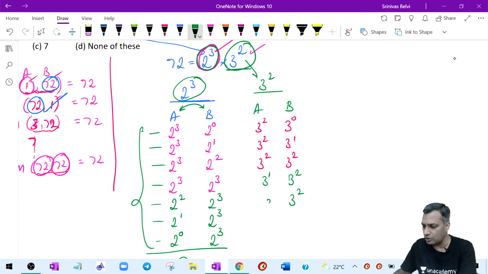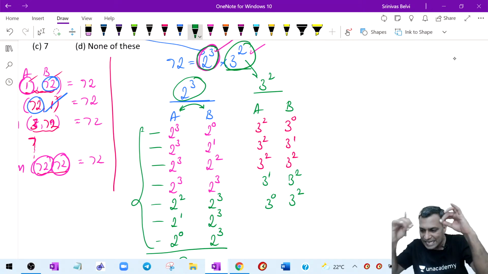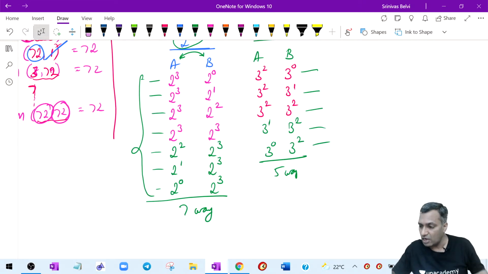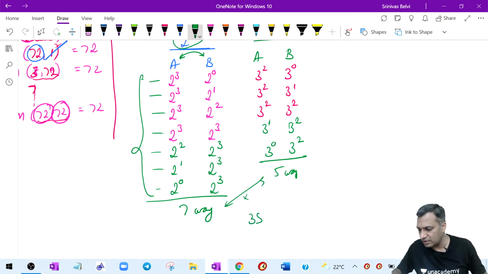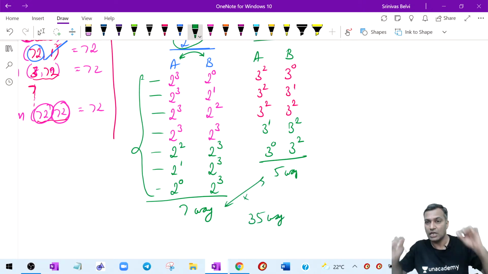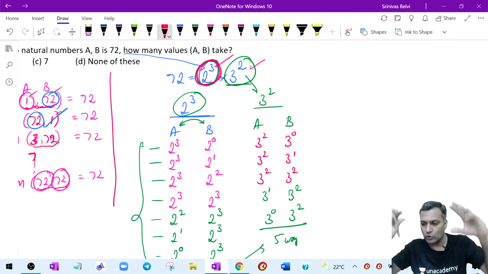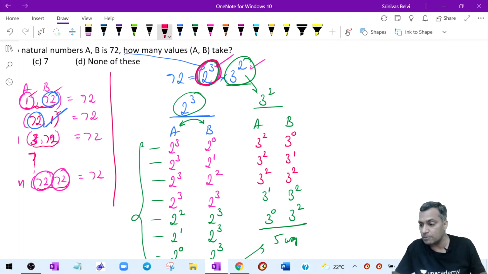This can be 3 power 2. This can be 3 power 0. Therefore, 3 power 2 can exist in both of them in 5 ways. This can happen in 5 ways: 1, 2, 3, 4, 5. Now the combination of both of them, 3 into 5. Therefore, there are 35 ways of combination, because I need to allocate my 2 power 3. I need to understand the ways of allocating 2 power 3 and the fundamental principle of counting.